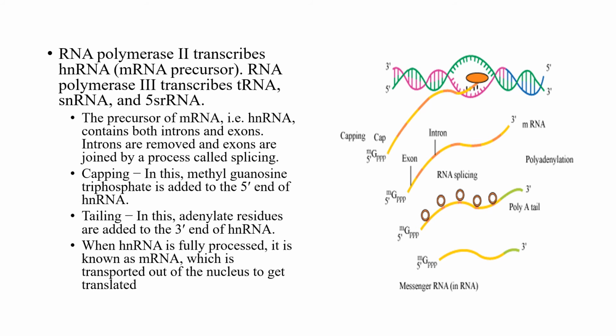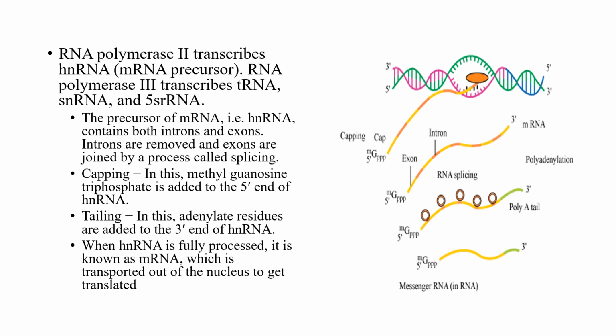RNA polymerase 1 transcribes rRNA. RNA polymerase 2 transcribes hnRNA, that is heterogeneous nuclear RNA, the mRNA precursor before the formation of mRNA. Then RNA polymerase 3 transcribes tRNA and snRNA.